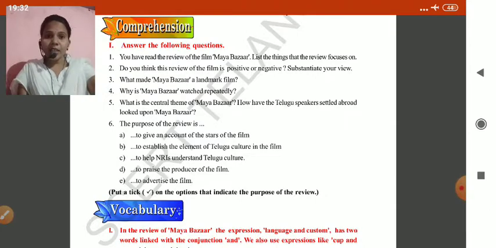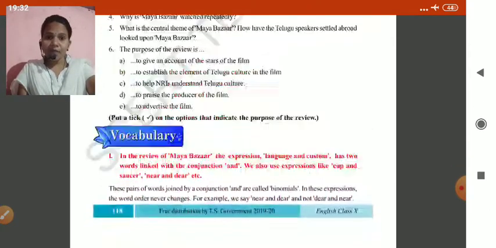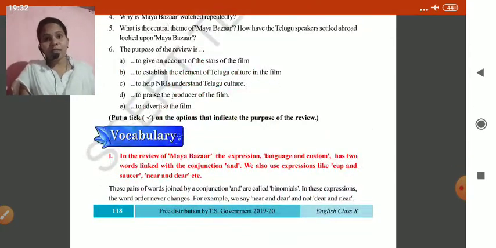And we have interesting vocabulary. Now the main part of this video is that we are going to learn the vocabulary bit. In this we have what, children? Binomials. What is today's topic? Binomials.